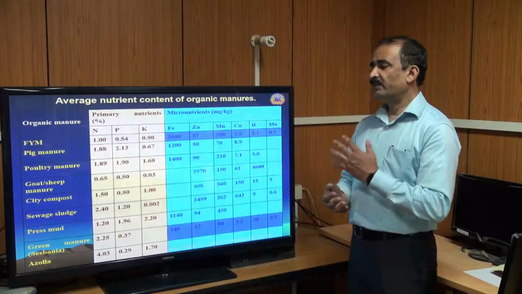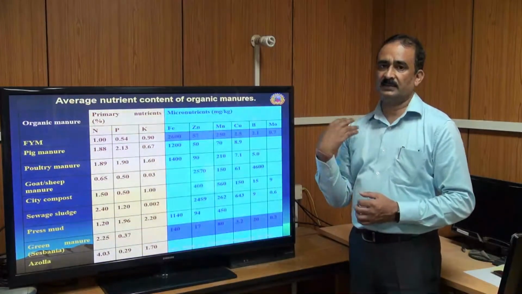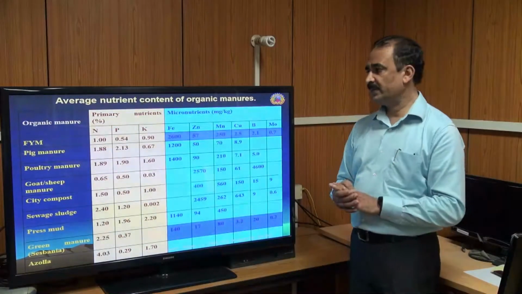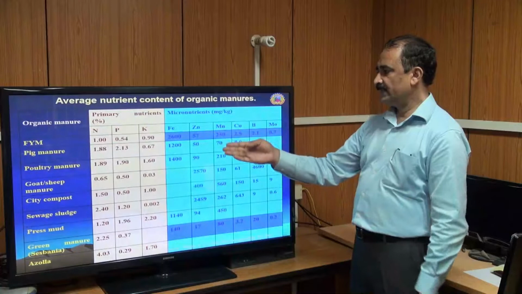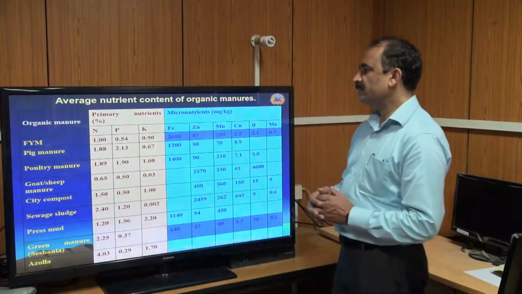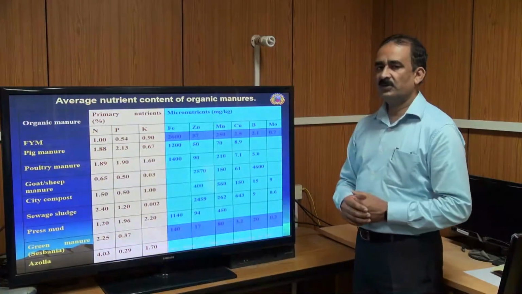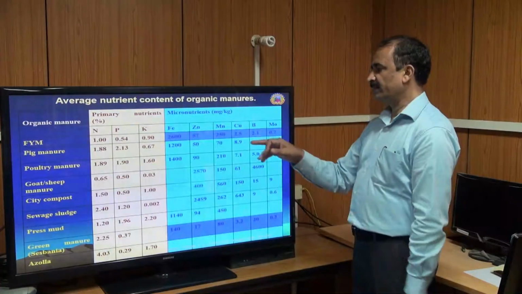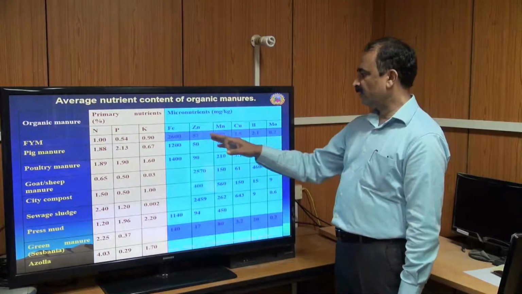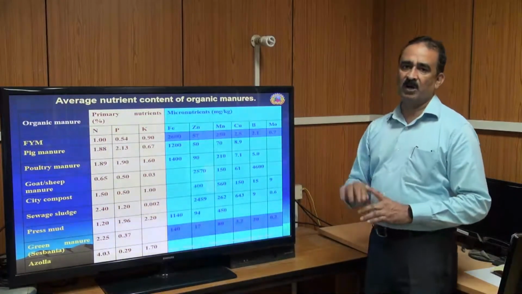Which type of organic manure is very useful for crop production? It is a byproduct of microorganisms like bacteria, fungi, and actinomycetes. And if you see in this table, in case of farm-yard manure, the maximum nutrient content was recorded: nitrogen 1%, phosphorus 0.5%, potassium 0.9%, as well as the micronutrients like iron, zinc, manganese, copper, boron, and molybdenum.